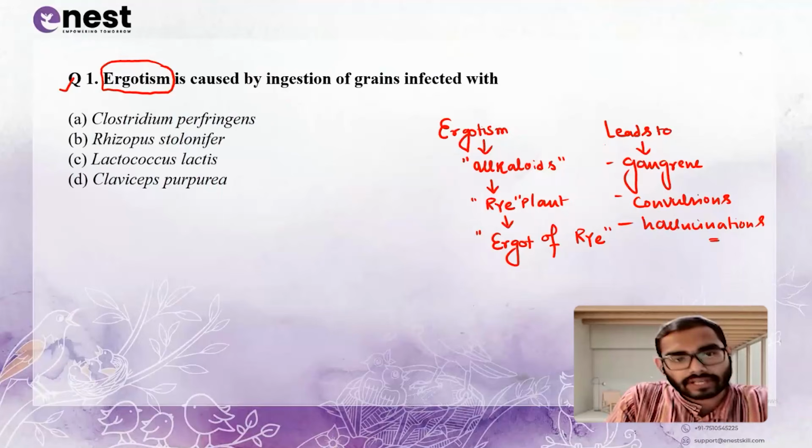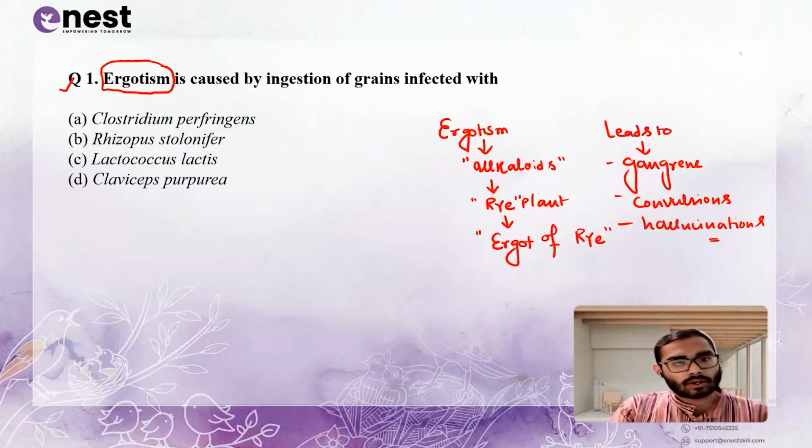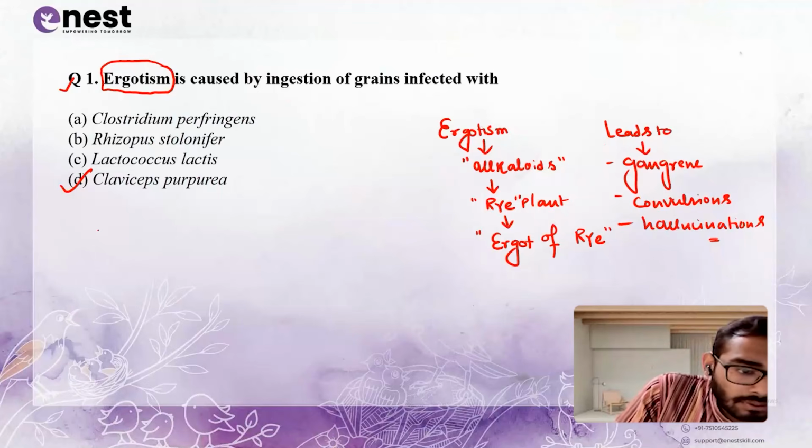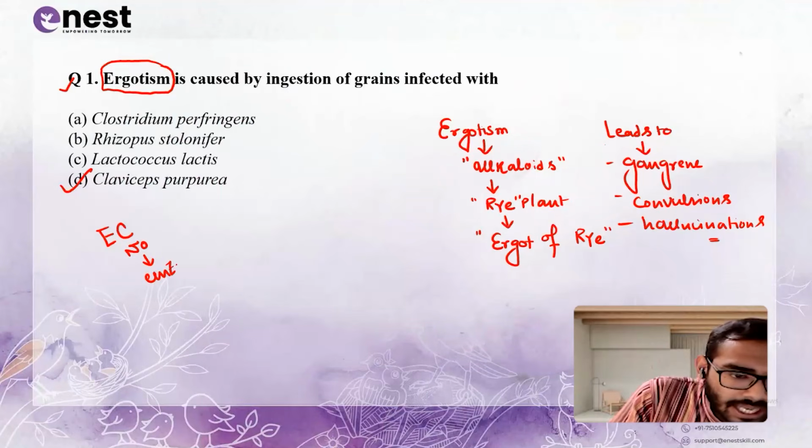Now, what's our question? Ki, what is the causative organism that can cause the ergotism? Please remember, the causative organisms is Claviceps purpurea. Okay, you can remember, in enzyme, remember EC number, that is enzyme commission number.